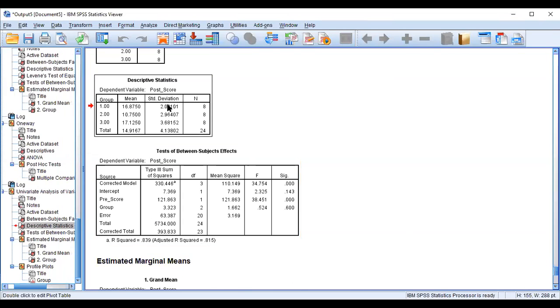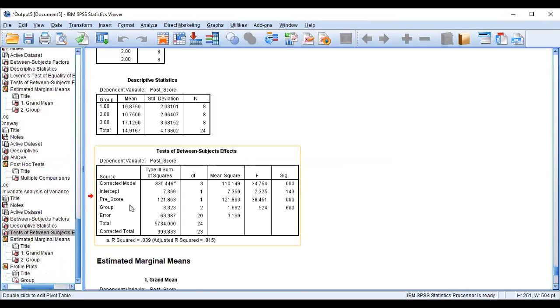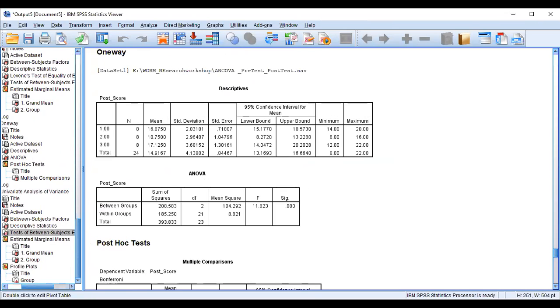So this is the descriptive we got. This is the outcome. There is a significant association between pre-test score and post-test score. So the mean of post-test score among these three groups is not statistically significant. Earlier, when we did not consider the pre-test score, there was a statistically significant difference.